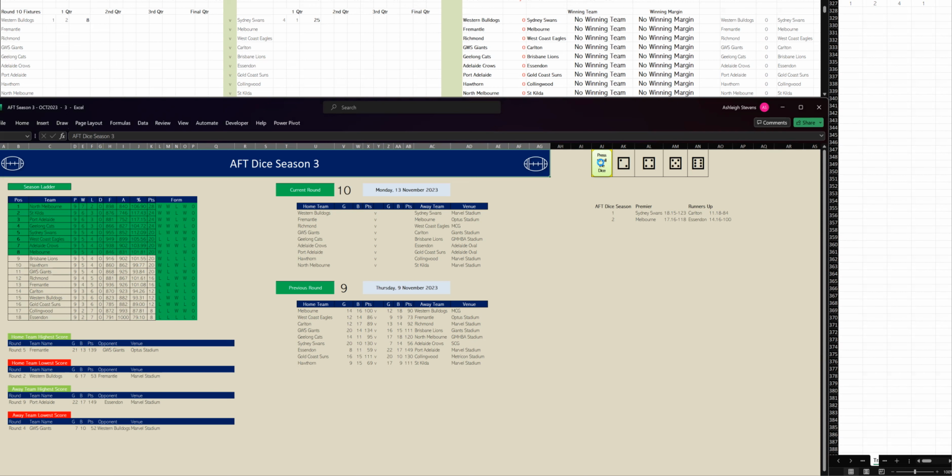Let's go to the second quarter. And Sydney kick on at halftime. Sydney are leading by 37 points. Western Bulldogs 3-6-24 to Sydney 9-7-61. Let's go to the third quarter.